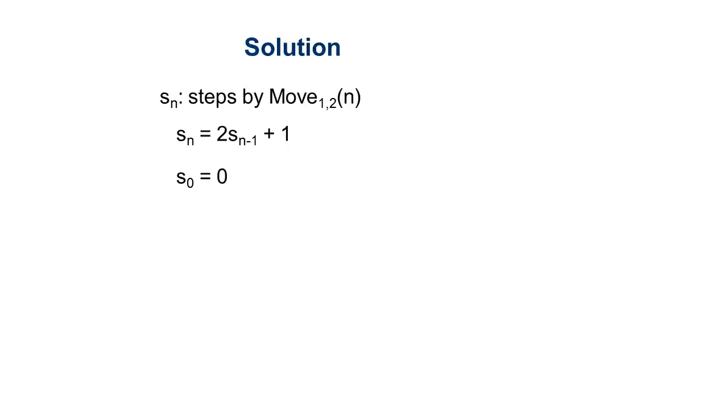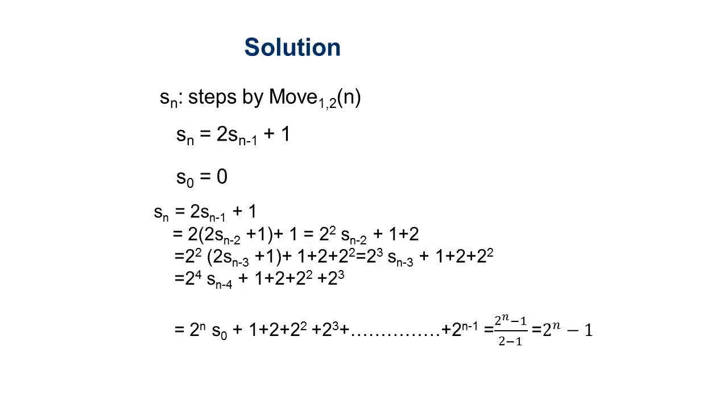How is the substitution method used? Let us see. Initially Sn is equal to 2Sn minus 1 plus 1. Now Sn minus 1 is substituted with Sn minus 2. Now again Sn minus 1 is equal to 2Sn minus 2 plus 1, and this one is here. Now 2 is multiplied with 2, that means 2 square, and this is Sn minus 2, and this 2 is multiplied with 1, that is 2. Now the series becomes 1 plus 2.